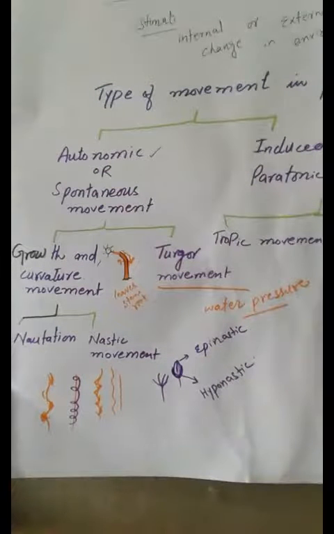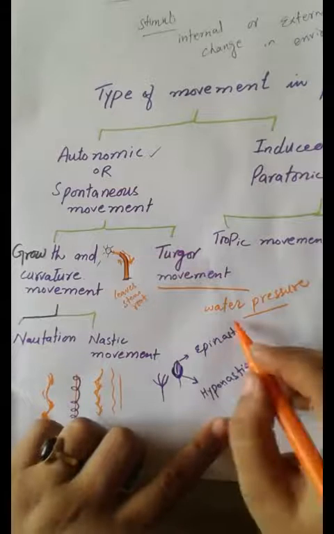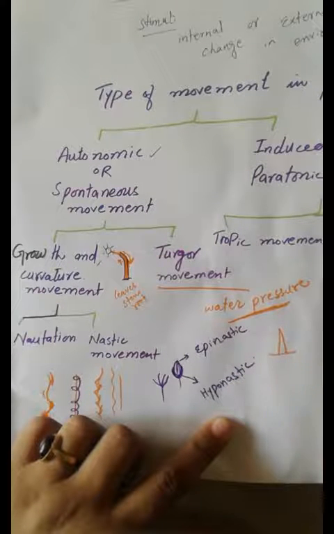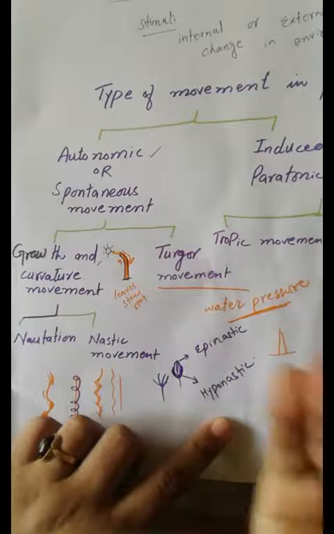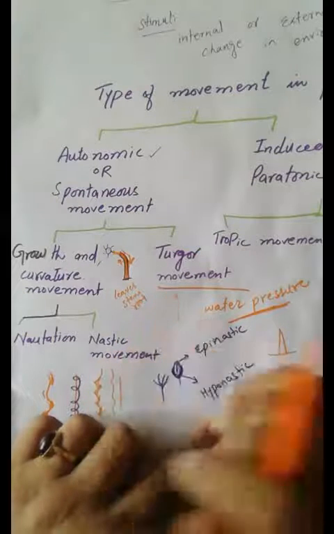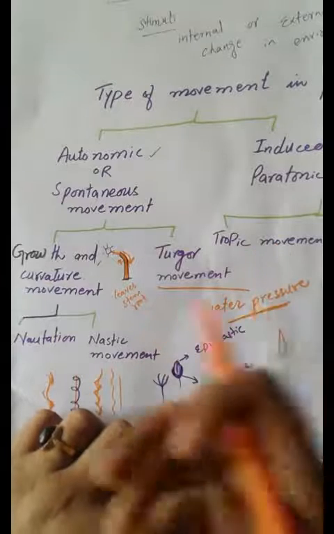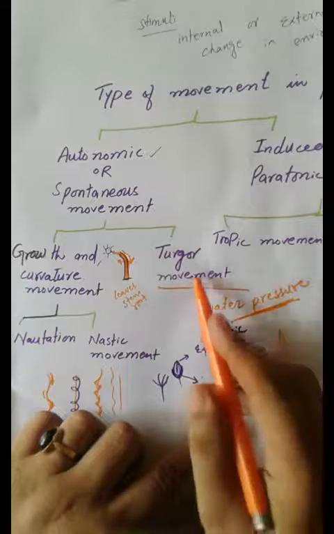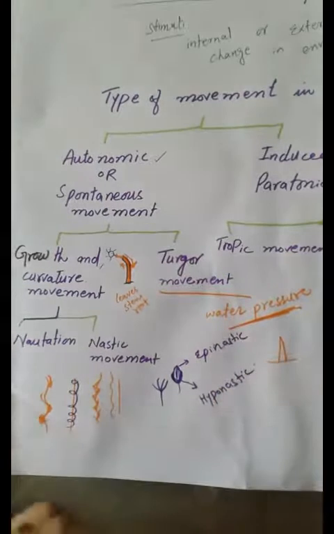In the topic of support in plants, I have told you there are no highly supportive tissues in plants. How do the young plants, I am talking about the young plants, keep themselves supported? They keep themselves supported by the water pressure. They may remain erect due to water pressure. If water pressure reduces, the plant wilts away. It may bend. But if the water pressure is resumed, the plant may stand erect. So this water pressure is known as turgor pressure. Movement due to water pressure is known as turgor movement.